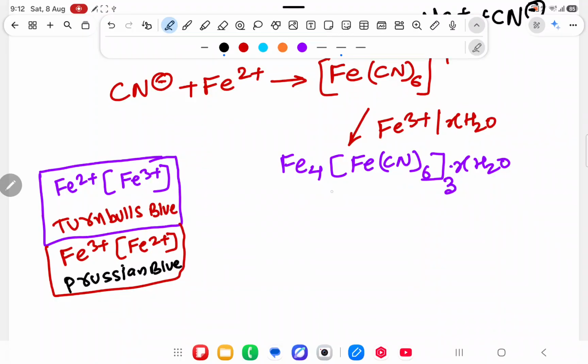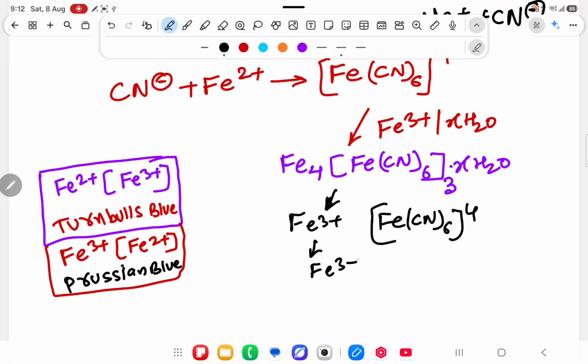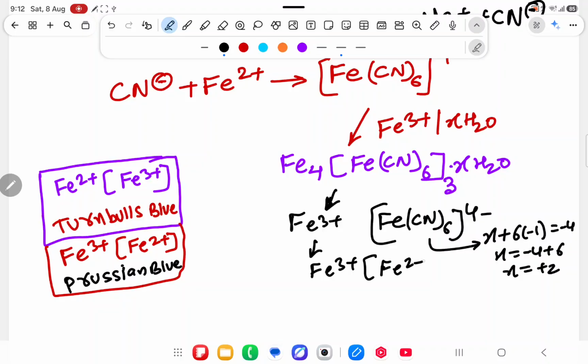Over here you will check, if you break it, what you are getting? You are getting Fe3 plus and [Fe(CN)6] 4 minus. What is the color it has? Outside 3 plus. If you find the oxidation number over here, x plus 6 into minus 1 is equal to minus 4. So x equals minus 4 plus 6. x is equal to plus 2. And inside the bracket iron has plus 2. So what is the color of this compound?